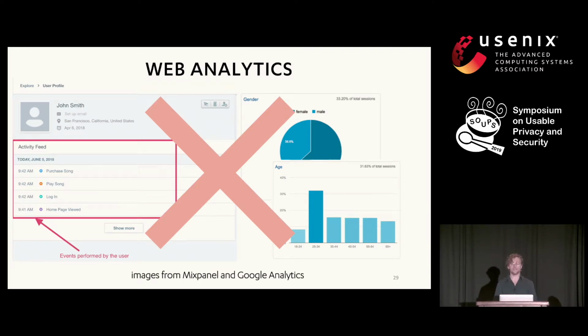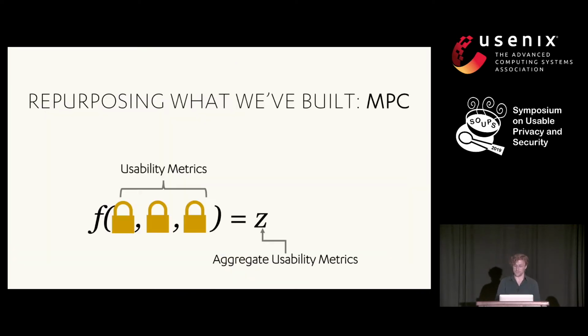As Lucy detailed, we spent a lot of time explaining to people the privacy guarantees of MPC and convincing them to use this application. So we don't want to undermine their understanding and their trust by introducing web analytics platforms that might collect individual level data. But as I said, it is very useful data for improving design or studying design. So as we have this MPC backend in place, we thought to introduce usability metrics into the private inputs of this computation so that we can get at least aggregate level usability metrics out on the other side.